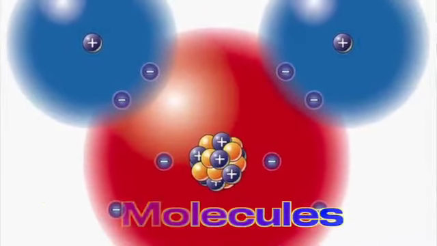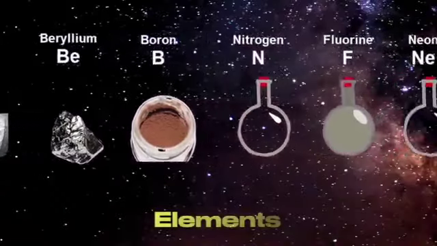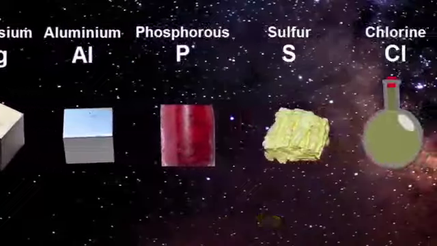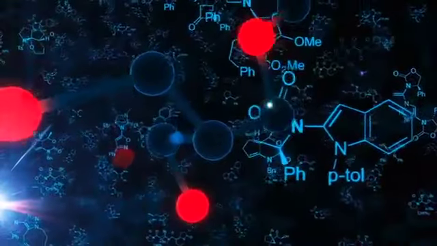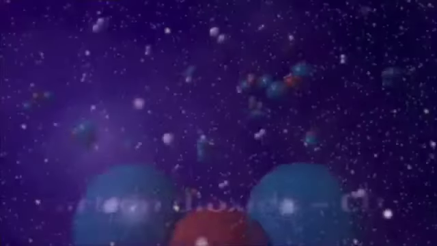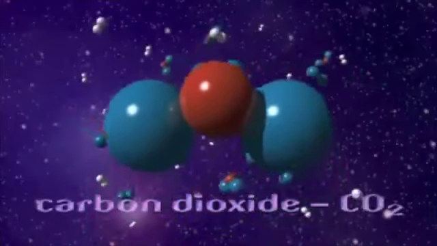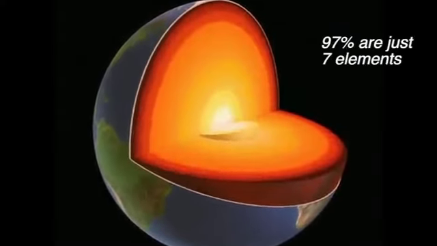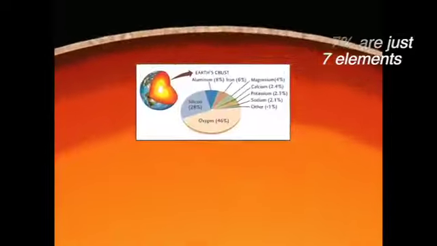1. Molecules. Earth and everything on it are made of about 100 different types of atoms. Atoms join together to make molecules. Water, H2O, and carbon dioxide, CO2, are examples of molecules. Earth's crust is mostly molecules because of these atoms.